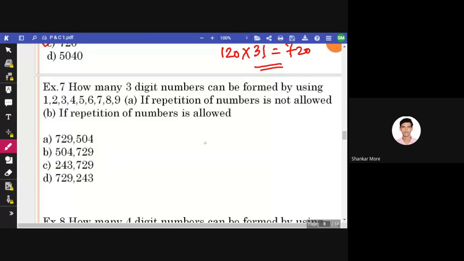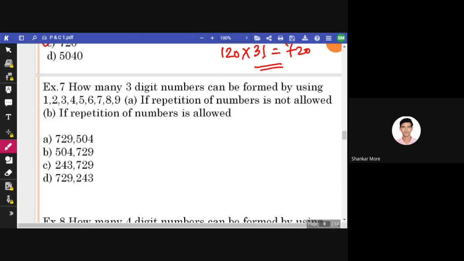Now see, how many numbers do we have? We have nine numbers: 1, 2, 3, 4, 5, 6, 7, 8, 9. And now, students, I'm telling you one more trick, a kind of shortcut. If you like it, you can use it. But make sure that you understand this trick completely. Then you can use it.